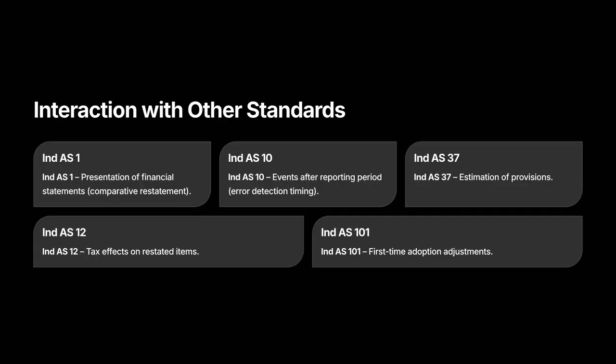Interaction with other standards. IND AS 8 links to other standards often. IND AS 1 for presentation and comparatives. IND AS 10 when an event reveals a prior period error. IND AS 37 for estimates relating to provisions. IND AS 12 for tax effects on restated items, and IND AS 101 for first-time adoption adjustments.